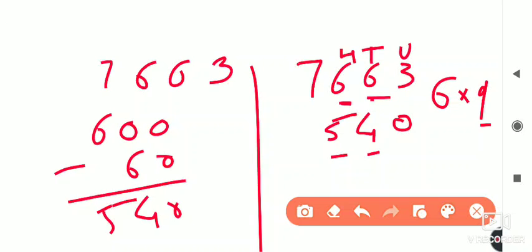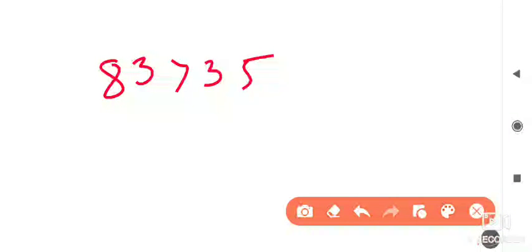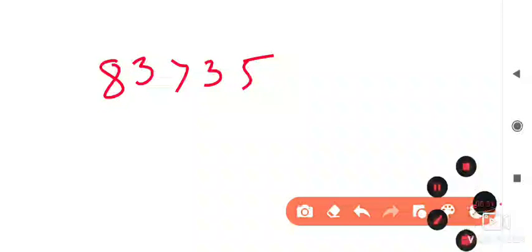Okay, now we will see some more examples related to this trick. So suppose I write here 83,735. This 3 is there, that 3 I have to write here first.